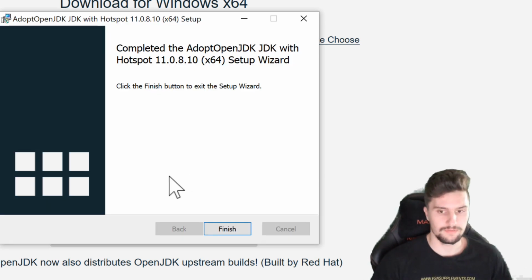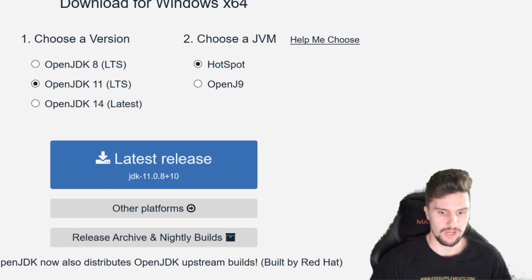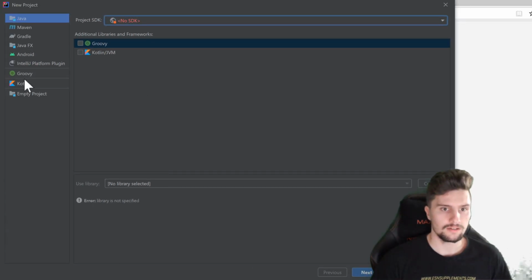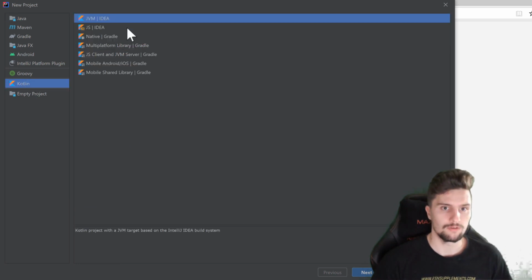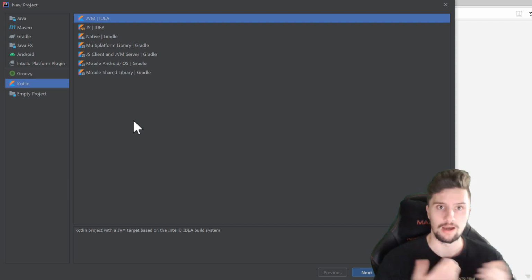And once the setup is finished, we can simply click on finish and go back to our IntelliJ program here and click on Kotlin, because we want to create a Kotlin project here. And we will just choose this first option here, JVM, that stands for Java Virtual Machine. And that is just special to Java and Kotlin. So what actually happens is it will simulate an environment in which our program runs, so a virtual machine, and that will just allow us to run our program everywhere. So on macOS, Linux, Windows, everywhere.